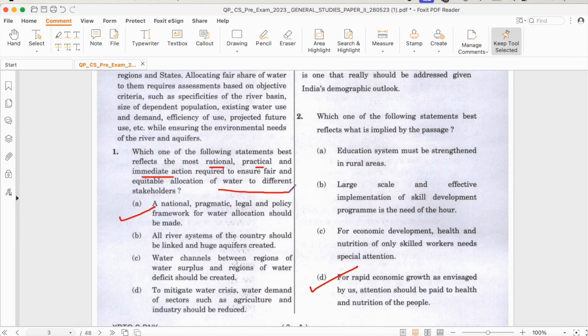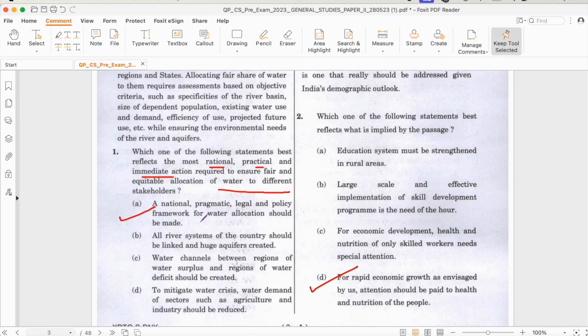Okay. Now, the first option says a national pragmatic, legal, and policy framework for water allocation should be made. The second option says all river systems of the country should be linked and huge aquifers created. Third is water channels between regions of water surplus and regions of water deficit should be created. The last option says to mitigate water crisis, water demand of sectors such as agriculture and industry should be reduced.